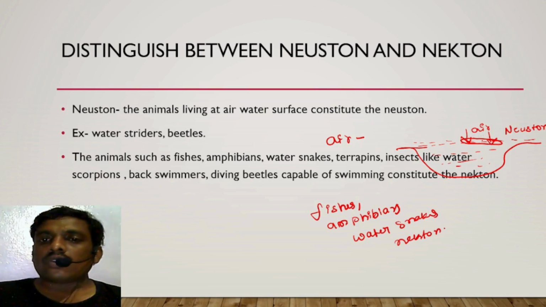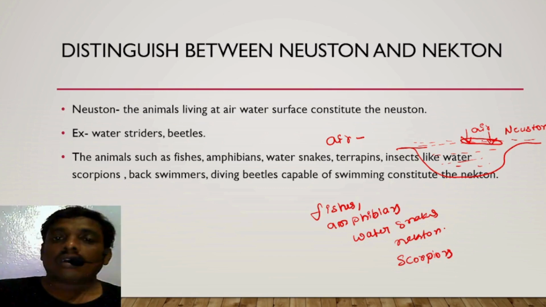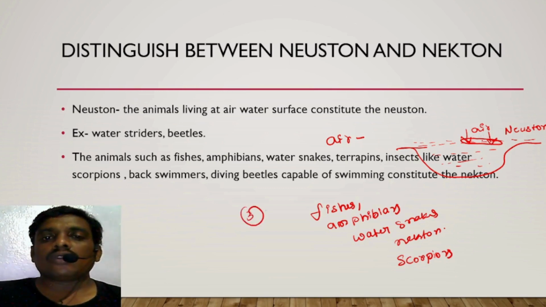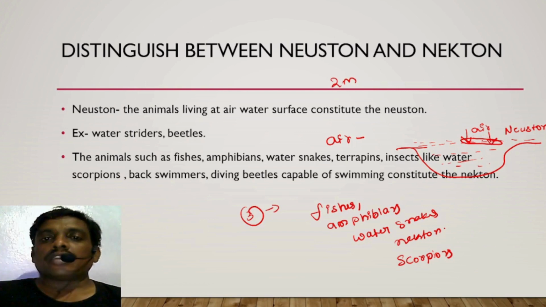Insects like water scorpions, back swimmers and diving beetles all constitute the nekton. Any three examples we have to write in the examination, then only you will get the 2 marks. If you can remember 3 examples, you will get 2 marks.